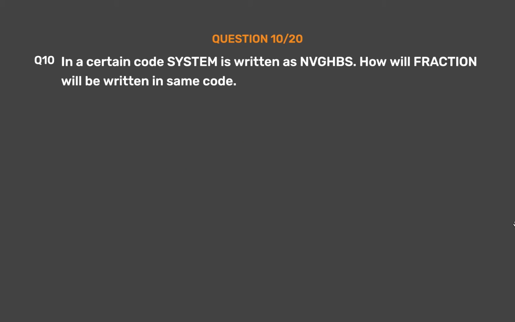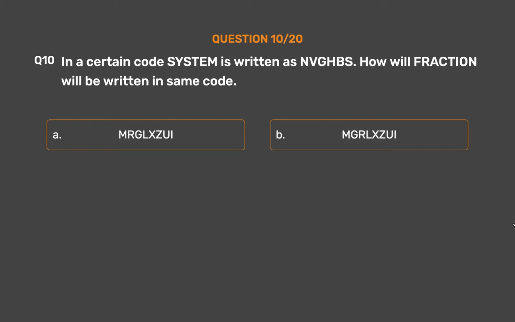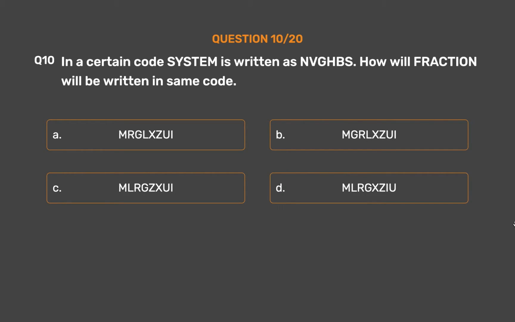Question number 10. In a certain code, system is written as NVGHBS. How will fraction be written in the same code? Option A, Mglshazui. Option B, Mglshazui. Option C, Rinkui. Option D, Migxu. Option E, none of these.